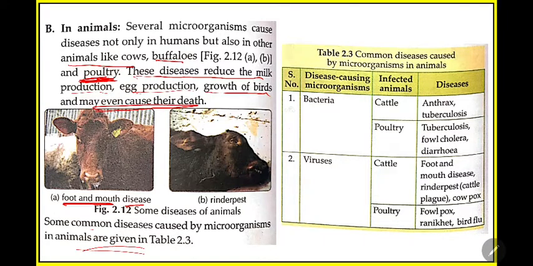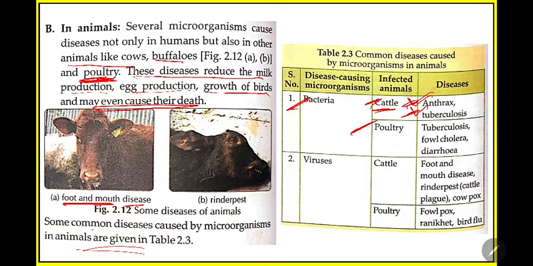First is bacteria to the cattle. Cattle means, for example, cow and buffalo. In the case of cow, the common diseases are anthrax and tuberculosis. You need to remember these names of diseases. Anthrax is a disease of cattle, then tuberculosis.